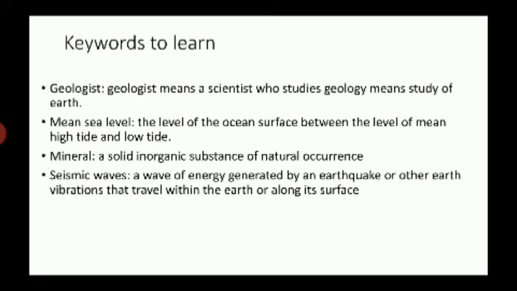Now keywords to learn in this chapter. First word is geologist. Geologist means a scientist who studies geology, means study of earth. Mean sea level. It is a level of the ocean surface between the level of mean high tide and the low tide. Now the third word is mineral. A solid inorganic substance of natural occurrence.